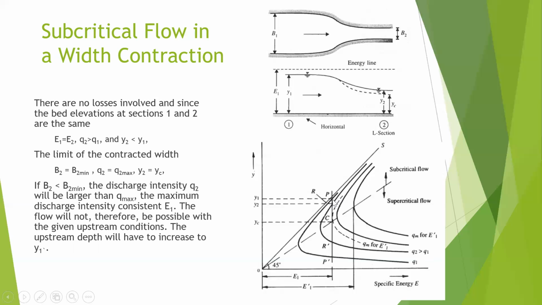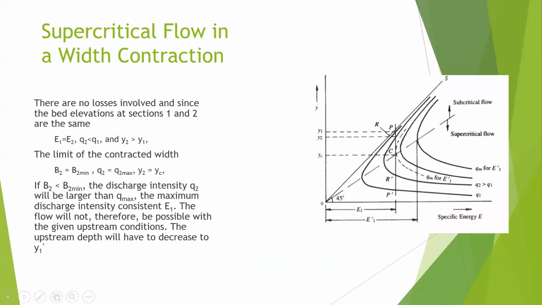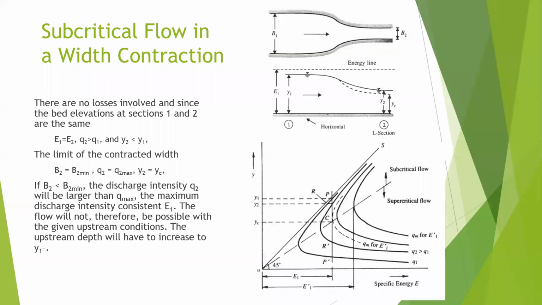For example, from point 1, if it is subcritical flow, please focus on where I am pointing with my cursor. This is the original case with Q1. If the flow experiences a contraction, then you will have Q2 larger than Q1, and this is the new specific energy.